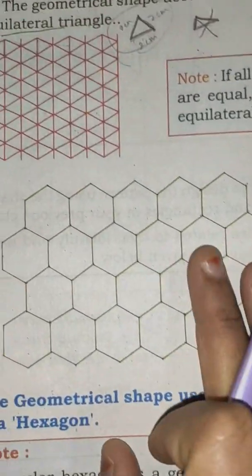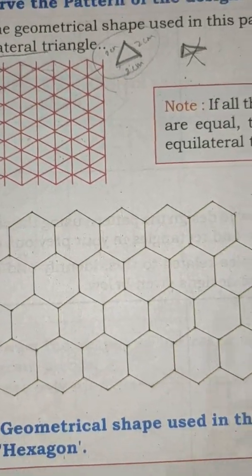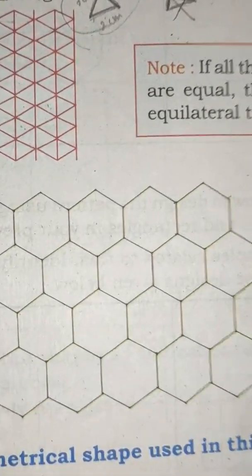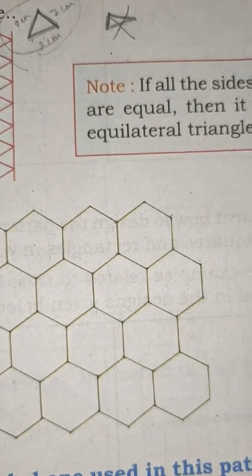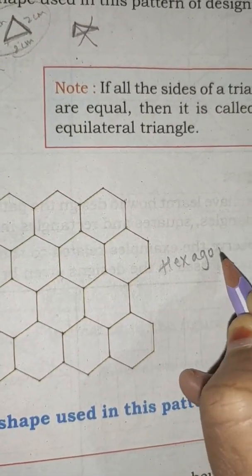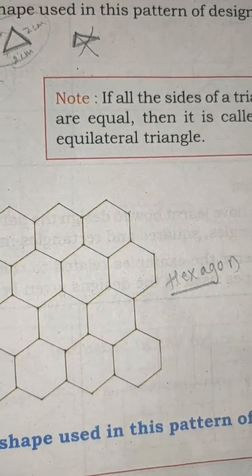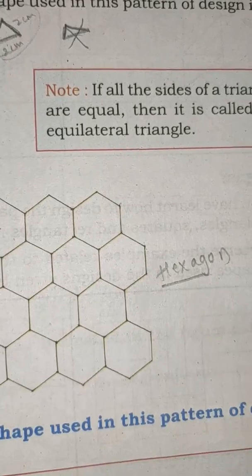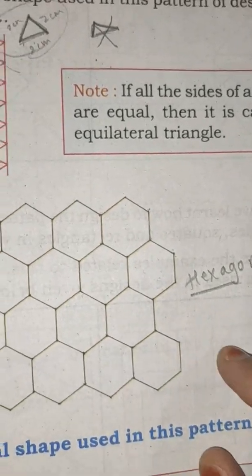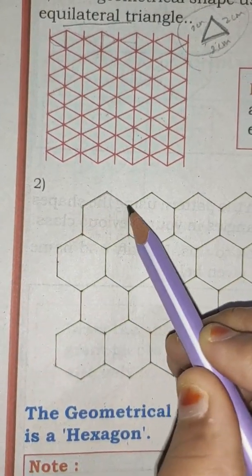Yes. Now come to this second pattern design. Here you can see that the geometrical shape used in this pattern of design is a hexagon. It's called a hexagon. A regular hexagon is a geometrical shape bounded by 6 equal line segments. You can see, these should be equal sides.